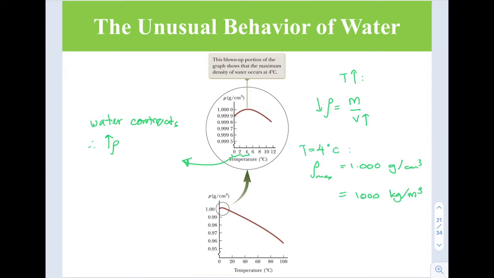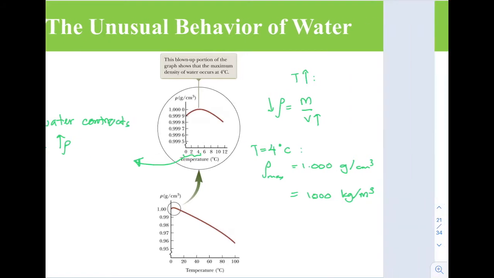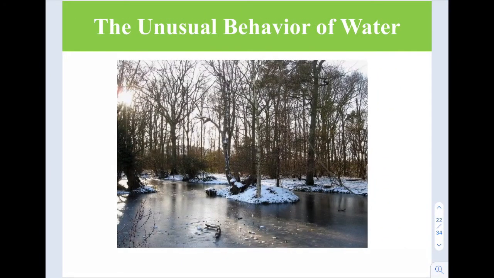We can use this unusual thermal expansion behavior of water to explain why a pond begins freezing at the surface rather than at the bottom. For example, when the air temperature of the surroundings drops, for example from 7 to 6 degrees, the surface water cools down and consequently decreases in volume.